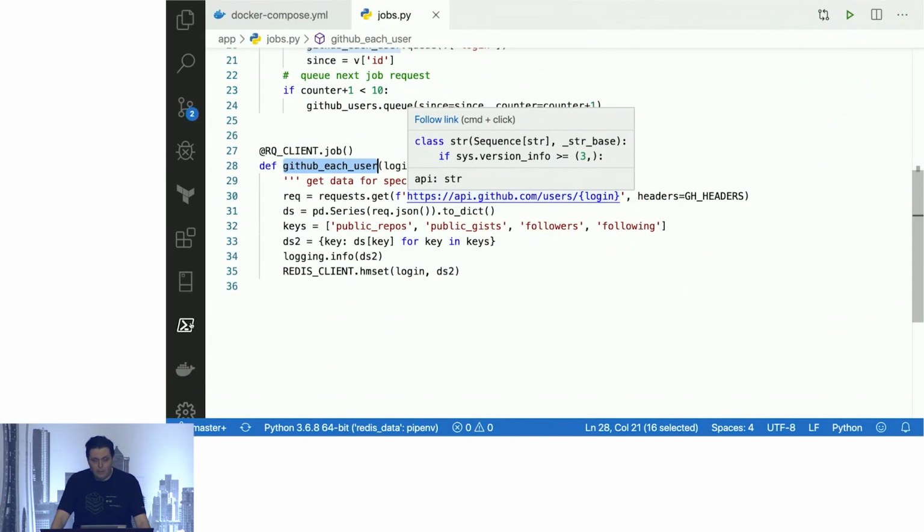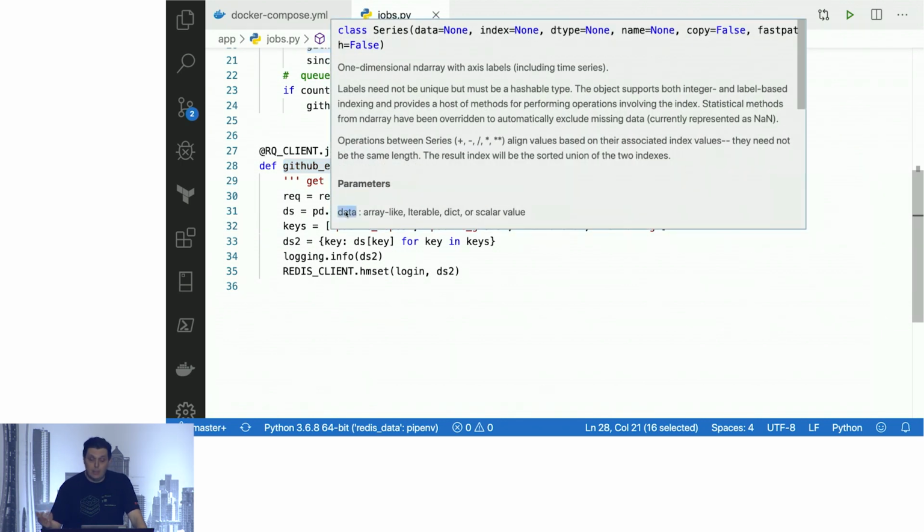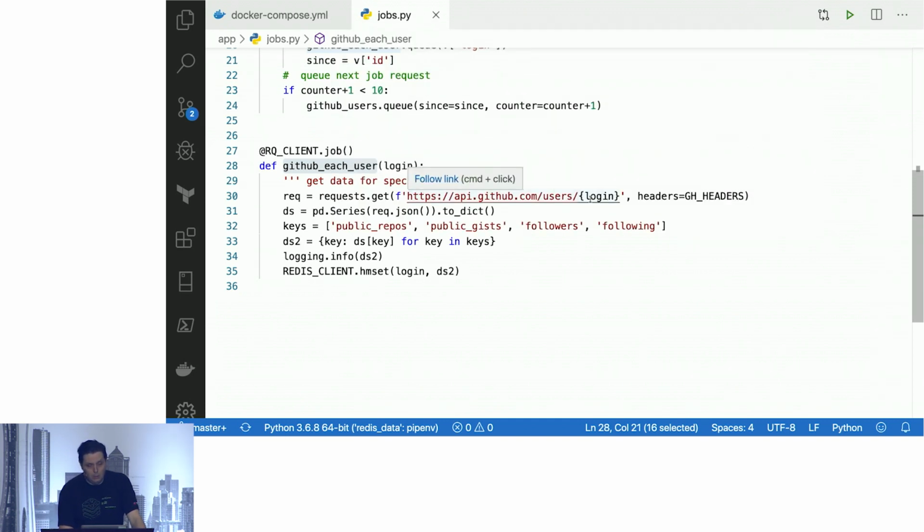So in my Python code to process each user, again, I use something called the Pandas data series, and it's essentially an individual record. If data frame is a table, then series is just one row. Okay, so I make a request to get this data. Again, I have to pass the headers, process it. Then what I do is I loop through it and I grab only the keys that I care about.